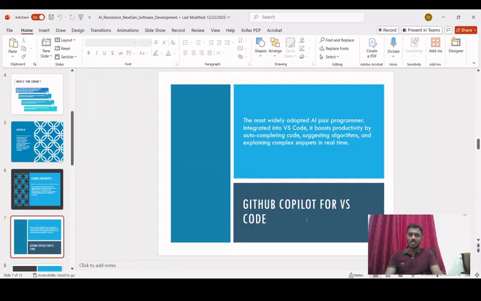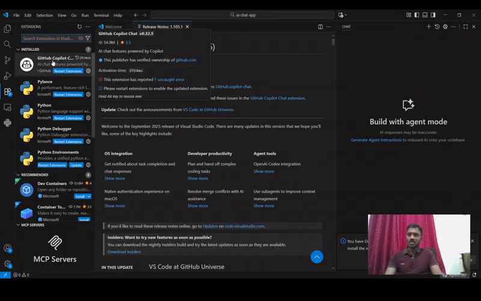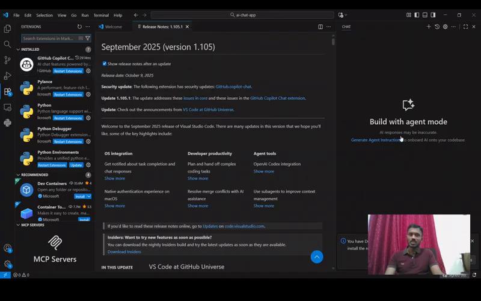But at the same time, many people develop their applications using VS Code, Visual Studio Code. In VS Code also, we now have a feature to integrate GitHub Copilot. As you can see here, once it is integrated, you will see something like build with agent mode, right?